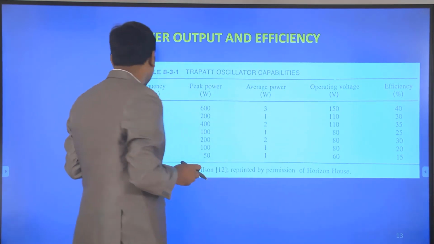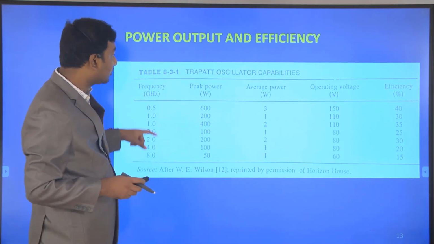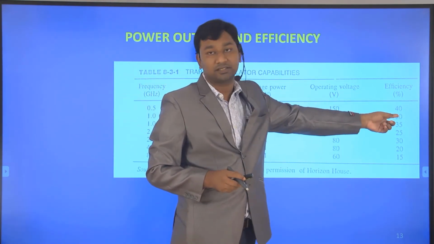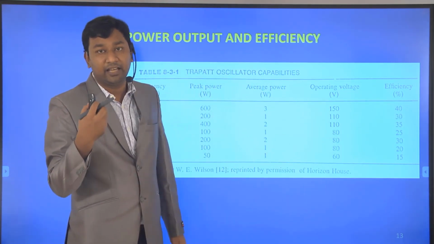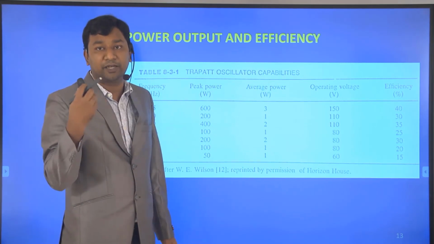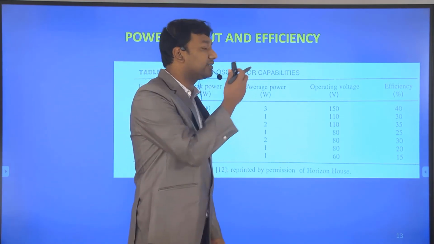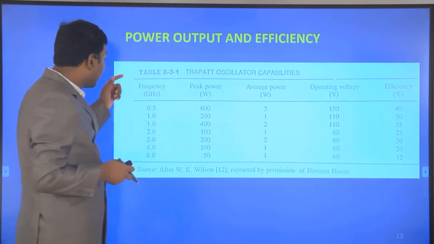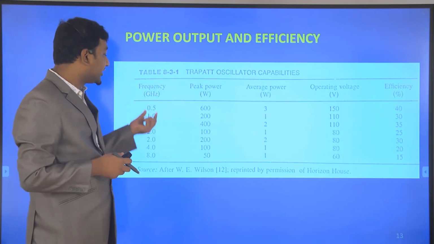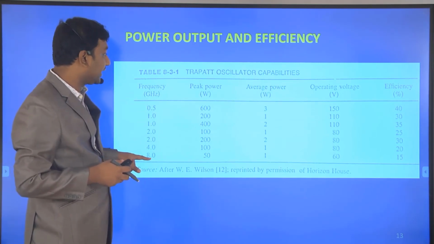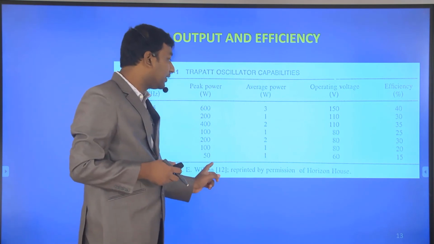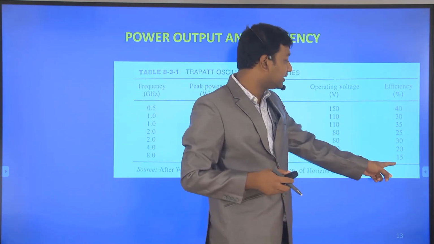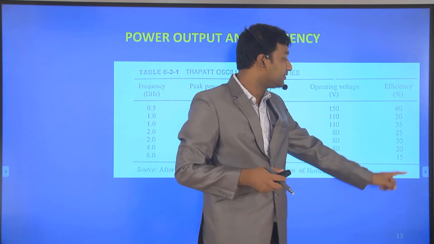Now coming to high frequency, we are considering peak power, average power, operating voltage and efficiency, because every diode has different specifications, and depending on voltage as well as frequency, the efficiency will change. We are considering 8 gigahertz, average power 1 watt, and operating voltage 60. From this condition we are getting an efficiency of 15%.